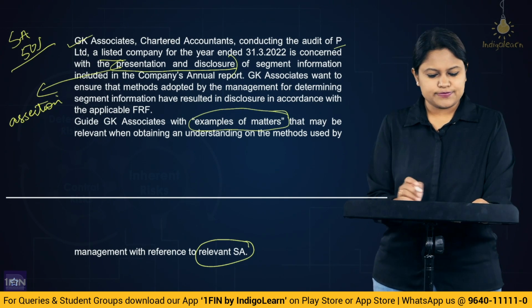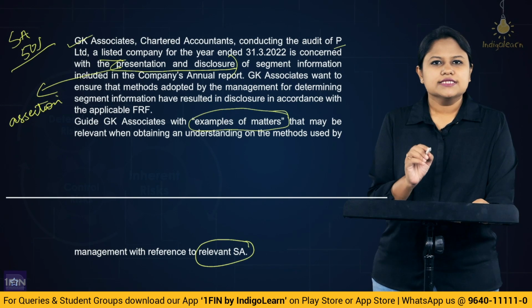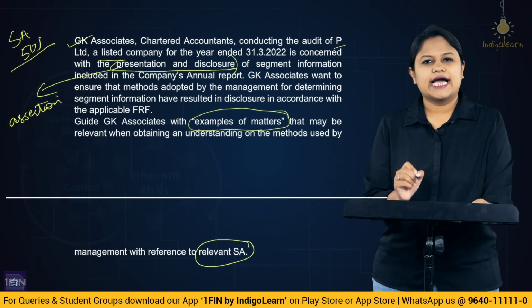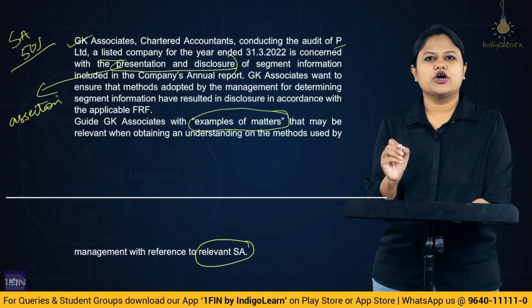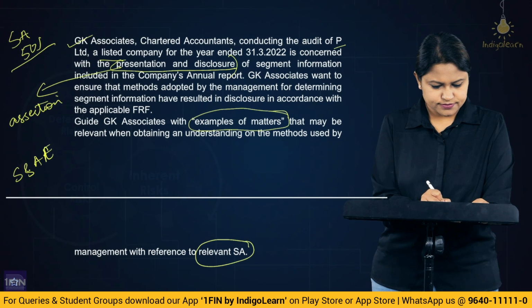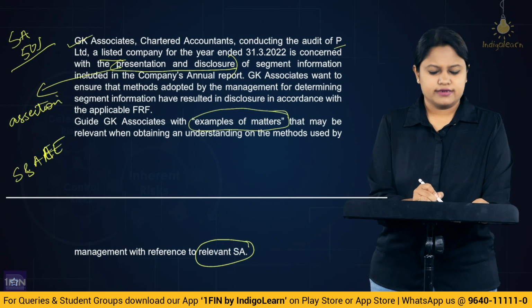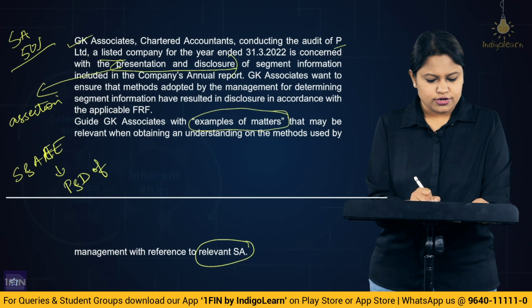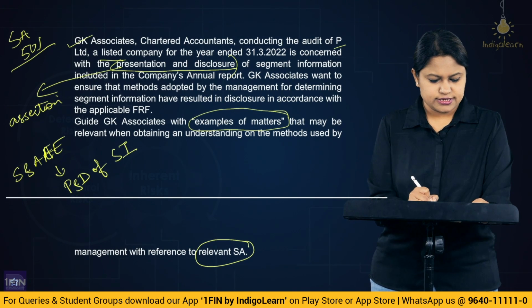Now we know that as per SA 501, the third selected item is what? Segment information. And about segment information, the auditor has to obtain sufficient and appropriate audit evidence regarding what? The presentation and disclosure of segment information, whether it is as per applicable FRF.